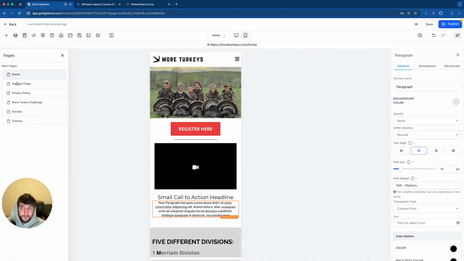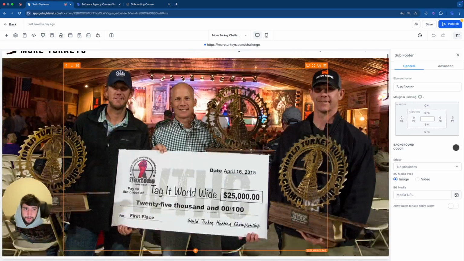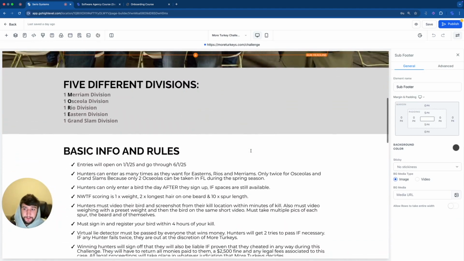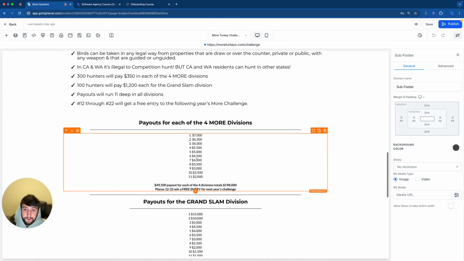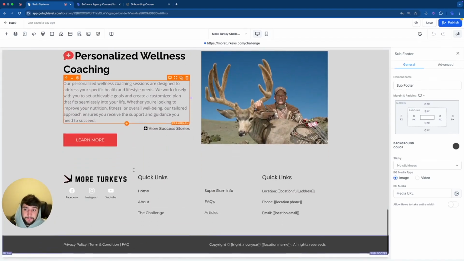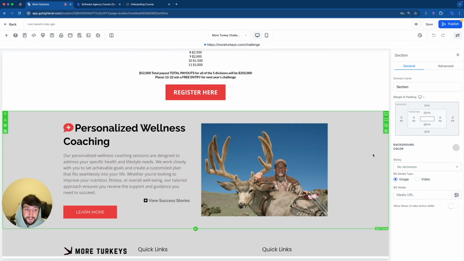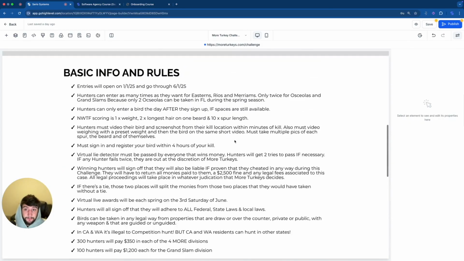We can click on home over here. And let's go to the next page, which is the More Turkey Challenge page. Now this one should have a completely different vibe with new photos, but it should still have the 5 different divisions section and the basic info and rules section. It should also have the payouts. Everything in here looks perfectly fine. I can actually get rid of this entire section down here. We don't need it. And it's all looking really good.